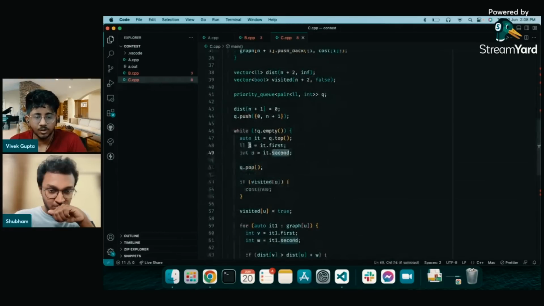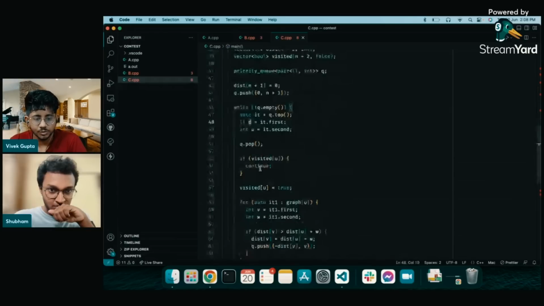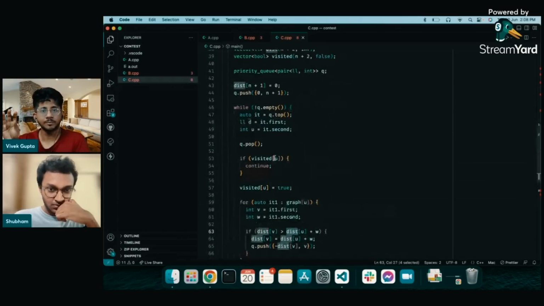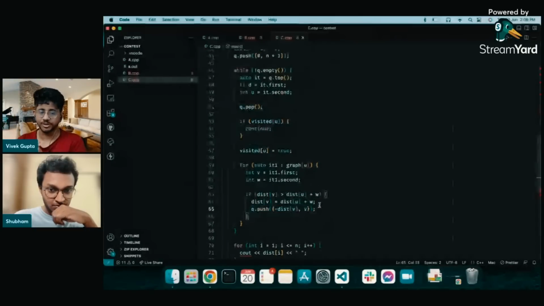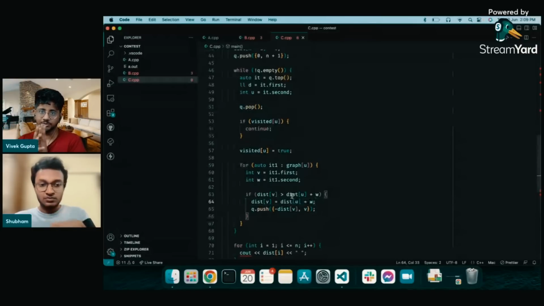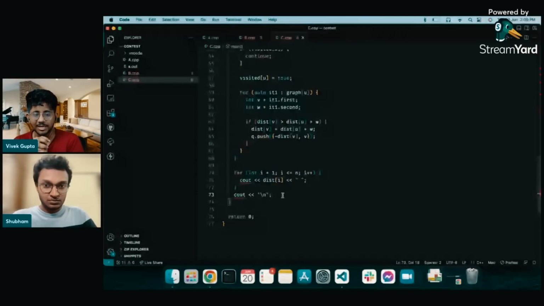The distance can be long. That's neat. So basically, when you keep negative of distance comma u, the priority queue by default will put the largest first, and the negative one will become the largest. So the shortest path is what we need to expand. That's the idea of Dijkstra, right? So you put negative of distance comma u, and then the largest one will be the smallest value in the negative version. So the priority queue inbuilt in C++ can do that now, right?